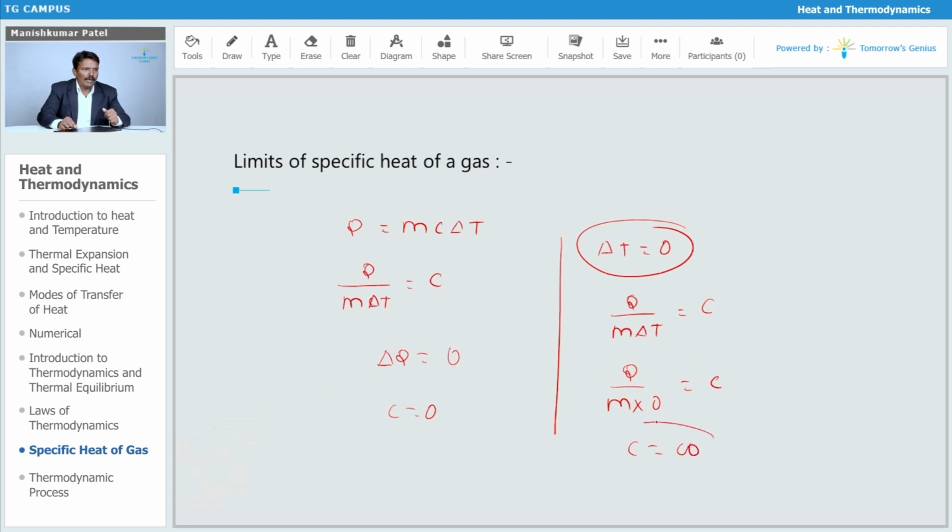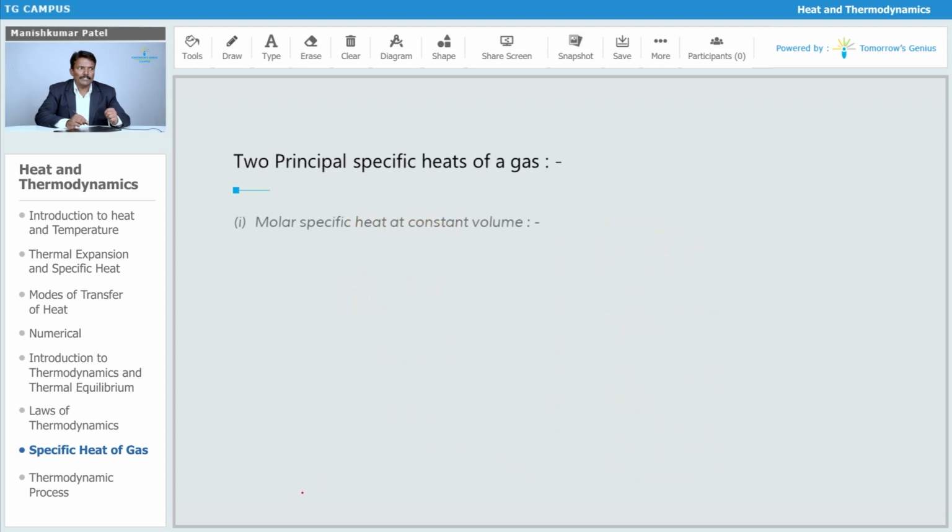So the C value might be 0, infinity, positive, or negative. All of that depends on the conditions under which I keep the pressure and volume. So there are a few limits on the specific heat of a gas.